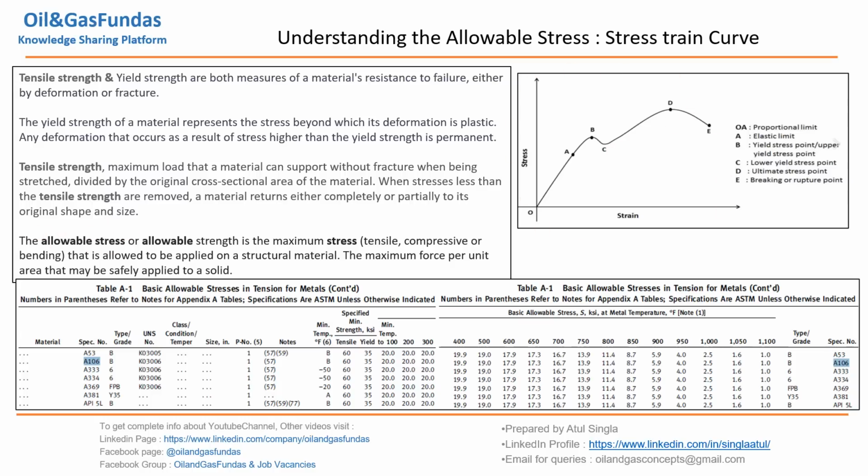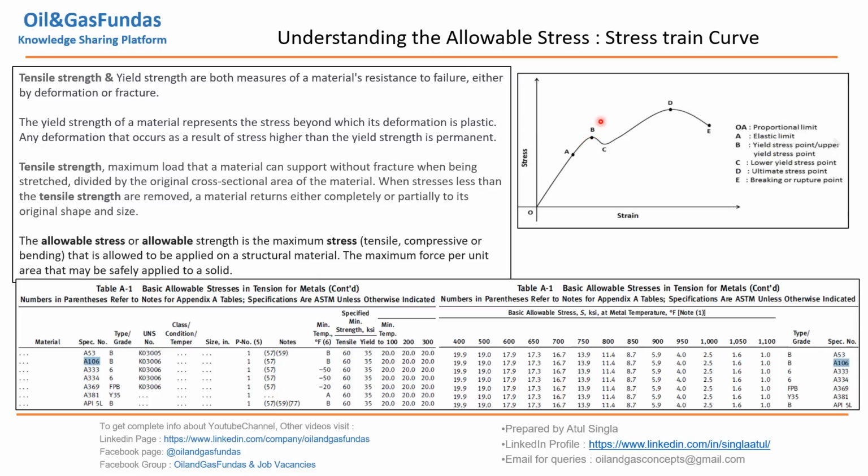First we have to understand what it is all about: stress and strain. When we are stretching something, there will be a tensile strength. D is the point of tensile strength of any material.